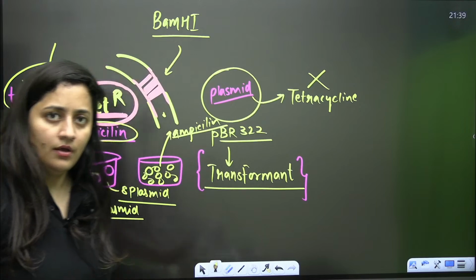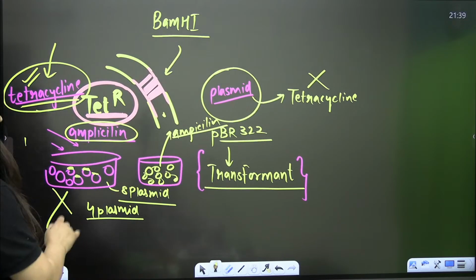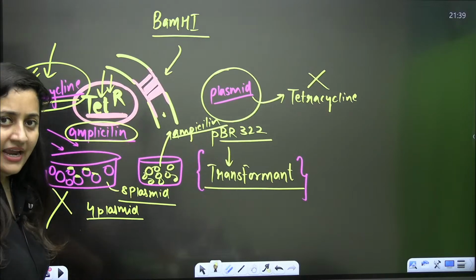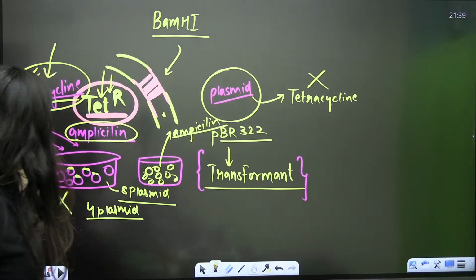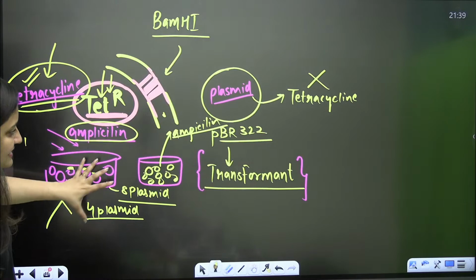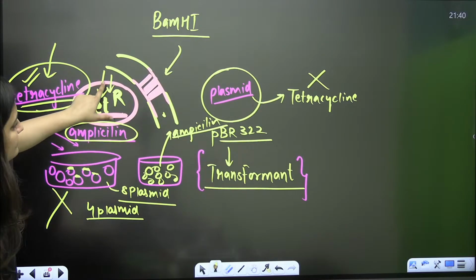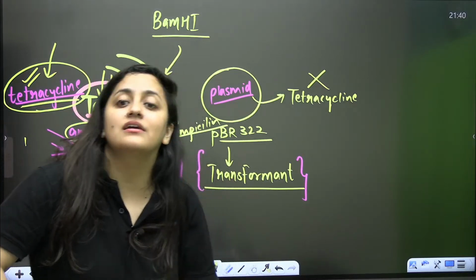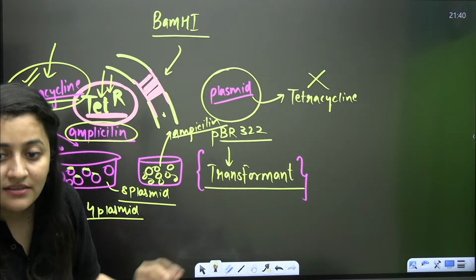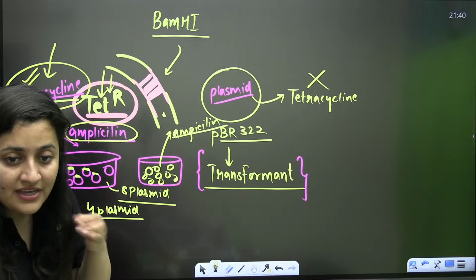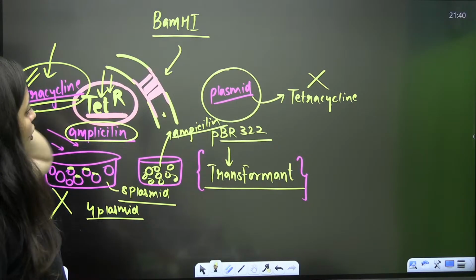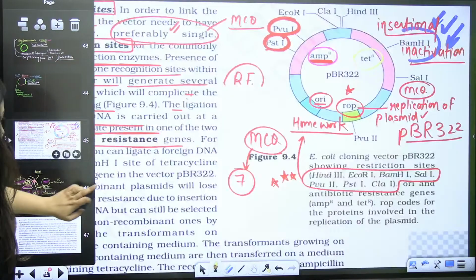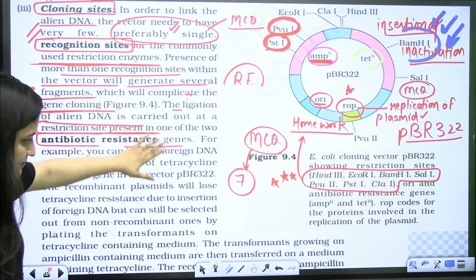But again you have to check the tetracycline part also, right? That's how you can check. That is the role of selectable markers. That's how you can use the selectable markers. And this phenomenon is your insertional inactivation. Clear? Insertional inactivation.